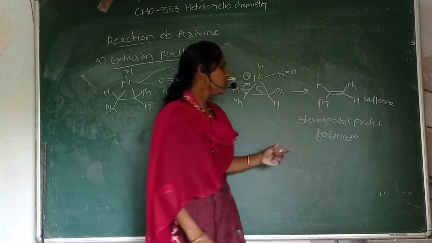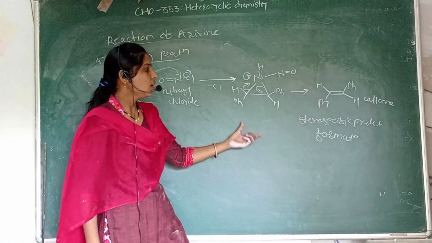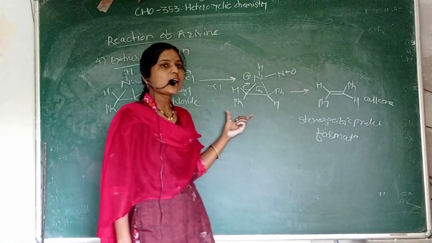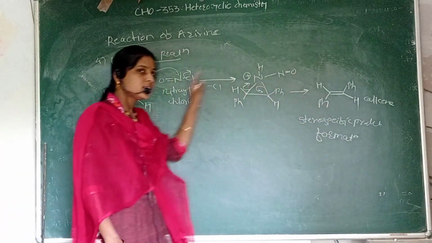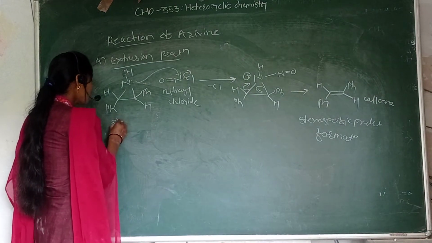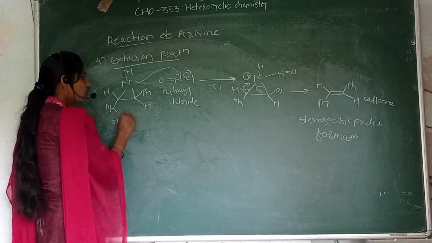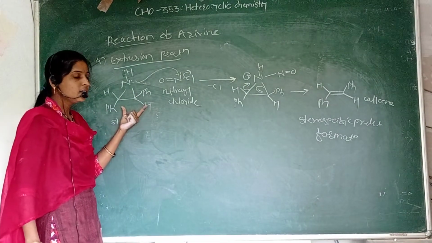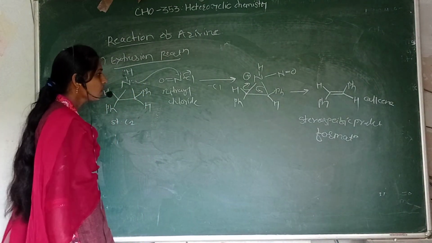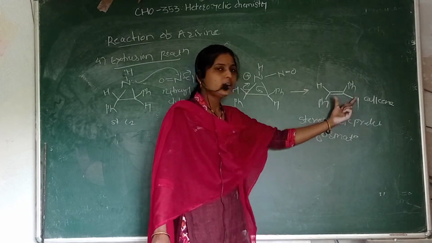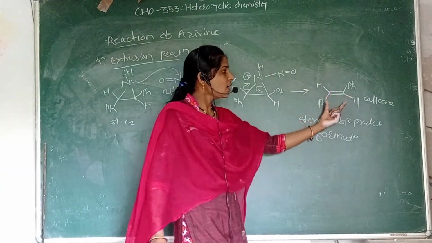So what is meant by a stereospecific product? That is a reaction in which the starting compound determines the stereochemistry of the final product. See here, in the starting compound the Ph groups are on opposite sides, this is the trans product, and in the final step the product forms in the trans way.